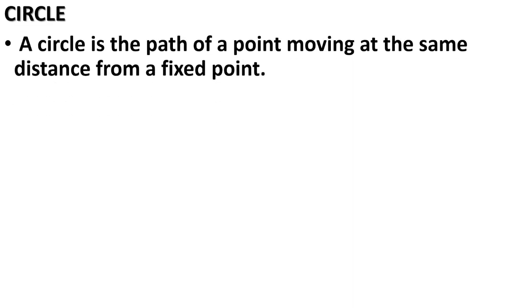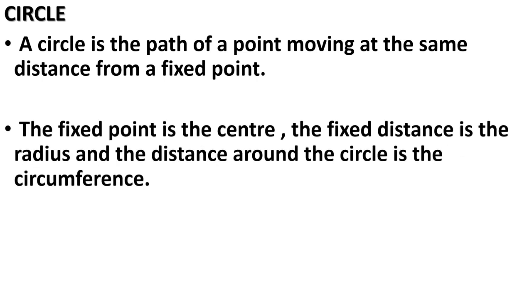Now let's move to circle. A circle is the path of a point moving at the same distance from a fixed point. A circle is a path of a number of points. There are many points moving at the same distance from a fixed point. And what is that fixed point called? That fixed point is the center of the circle.